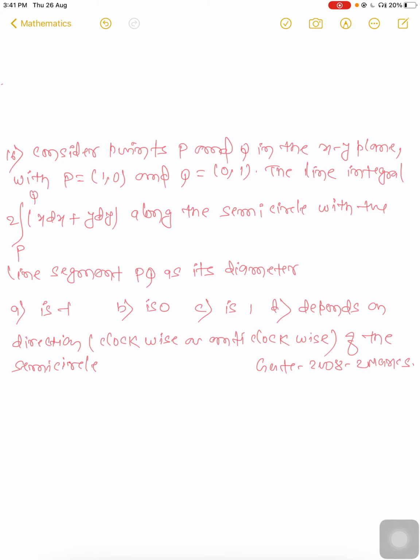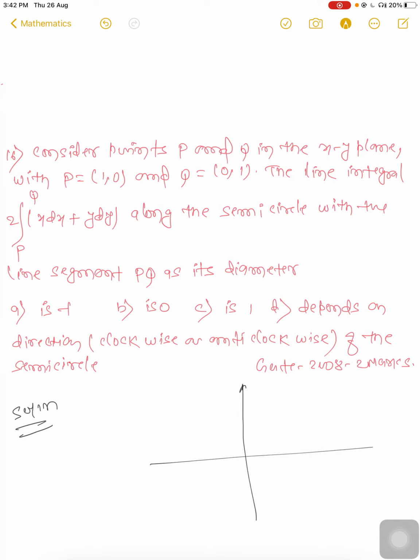Now question number 16. Consider the points P and Q in the xy plane with P = (1, 0) and Q = (0, 1). The line integral of 2x dx + y dy from P to Q along the semicircle with the line segment PQ as diameter.